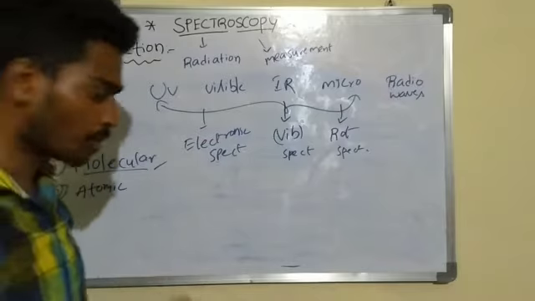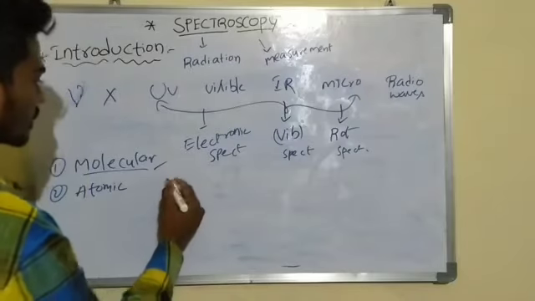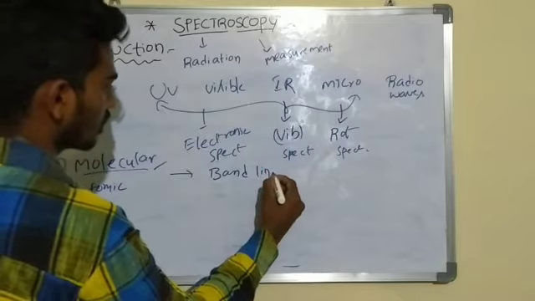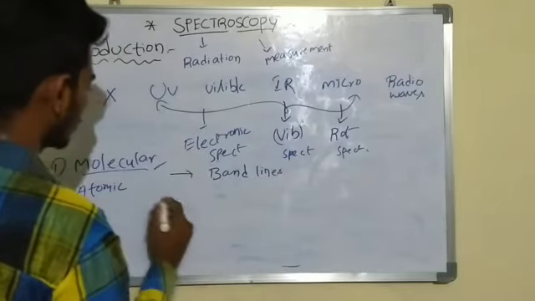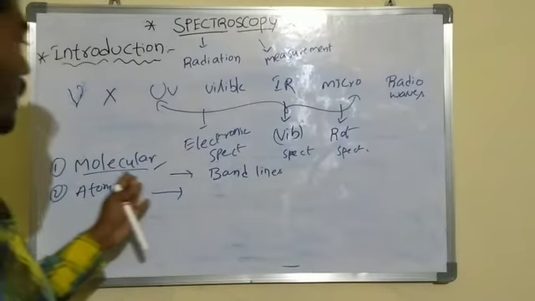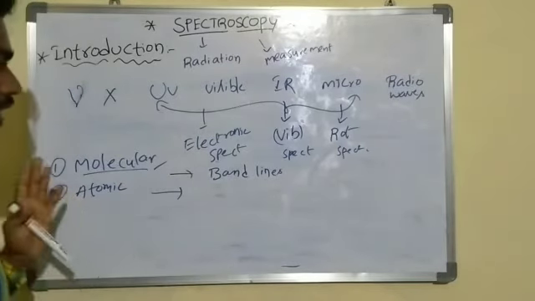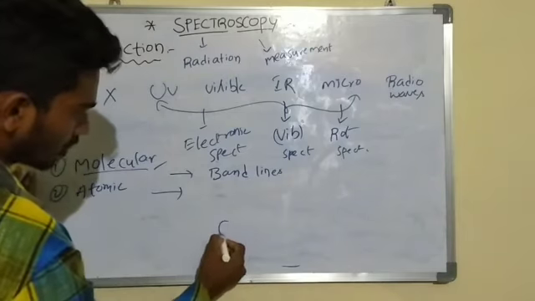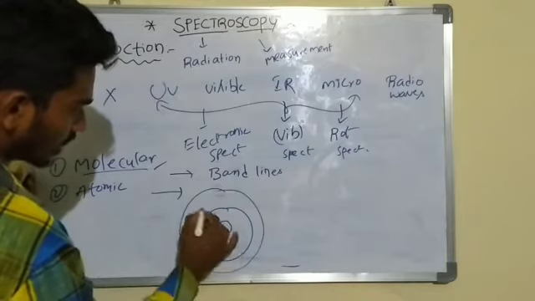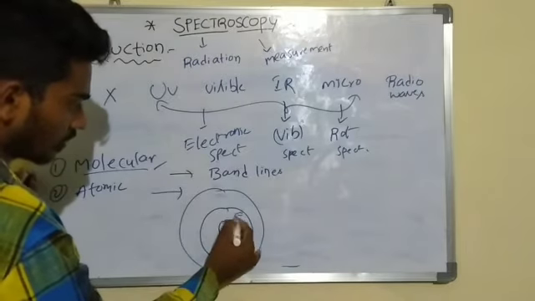In molecular spectroscopy, we get a molecular spectrum. Molecular spectra are band spectra, and molecules are at the macro level. But in atomic spectroscopy, the atom is an indivisible particle. Around the nucleus, orbitals are available, and electrons are revolving around the nucleus.